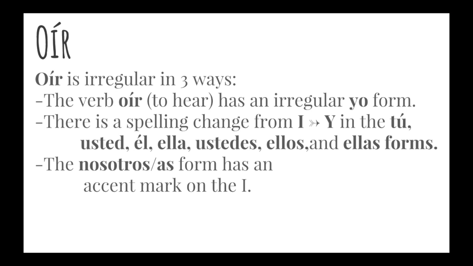El segundo verbo es oír, which means to hear. Oír is irregular in 3 ways. It has an irregular yo form. It actually has a go in it. There's a spelling change from I to Y in the tú, ella, usted, and ustedes, ellos, ellas has an added accent mark also on the I.